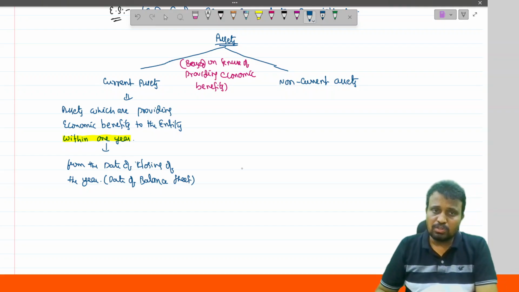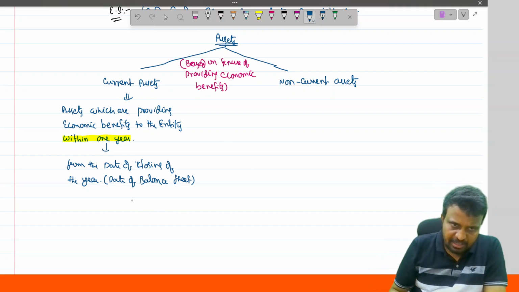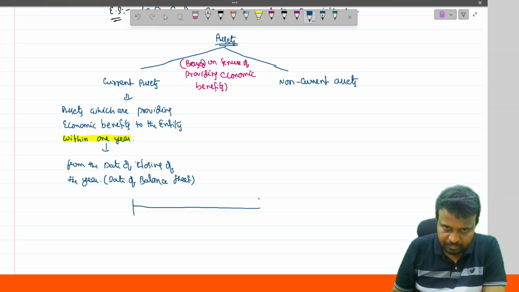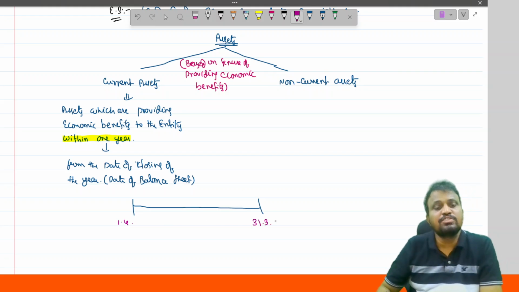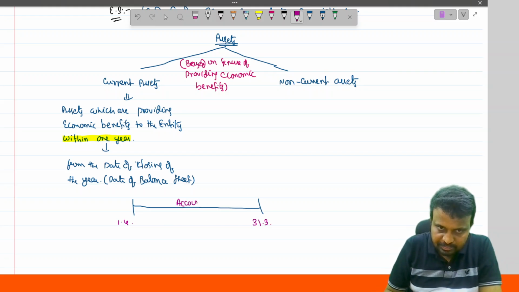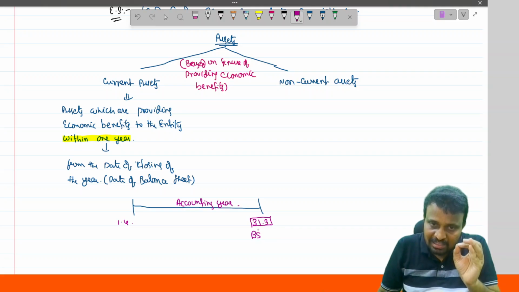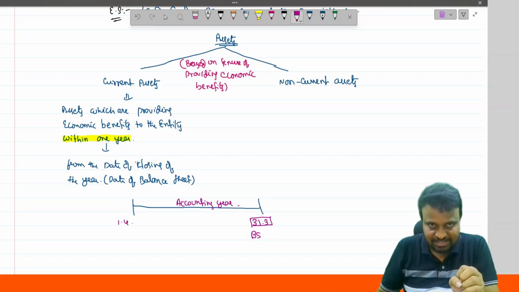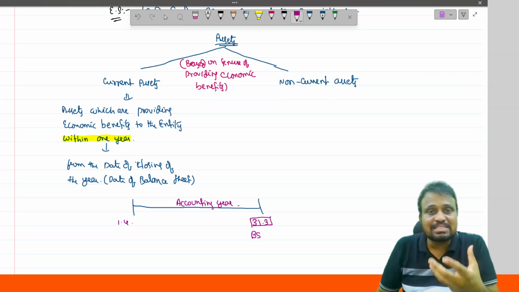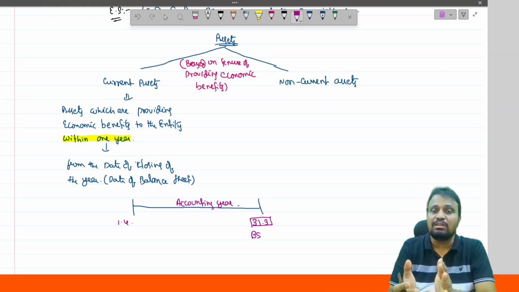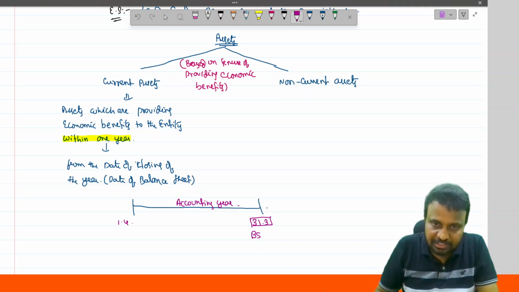So, for example, say 1st April to 31st March is the accounting year. And on this day, generally we prepare the financial statements of the entity like the balance sheet, profit and loss statement, etc. So on the date of the balance sheet, we have to assess whether the asset provides benefits within 1 year or beyond 1 year from this date.